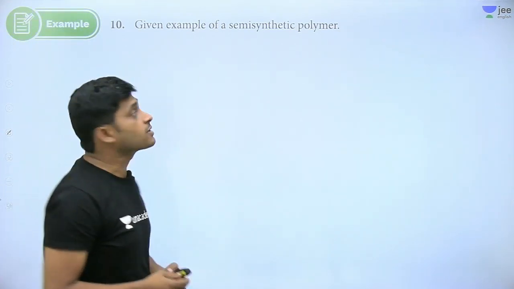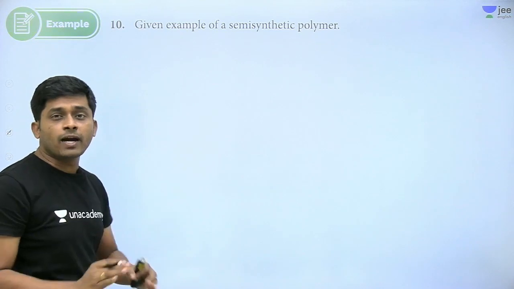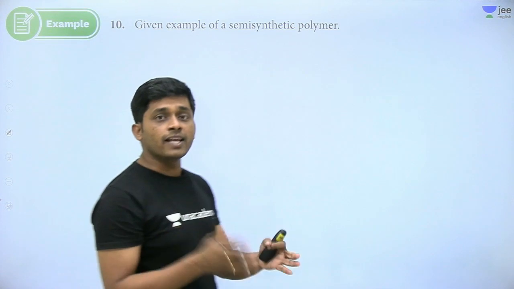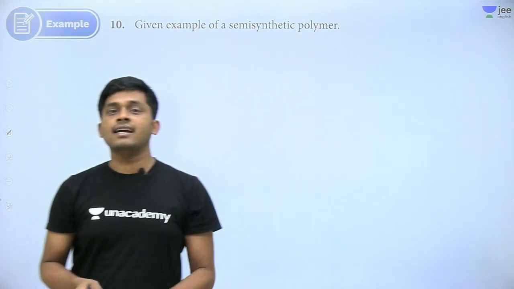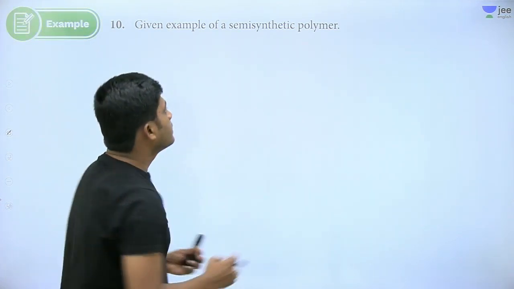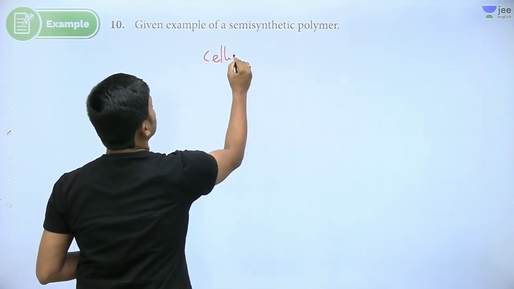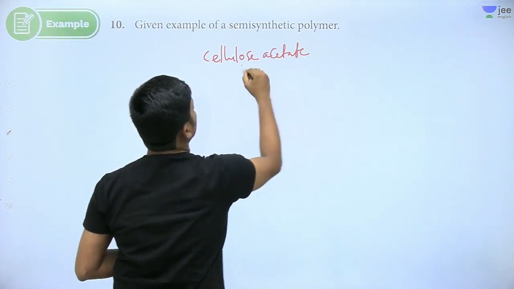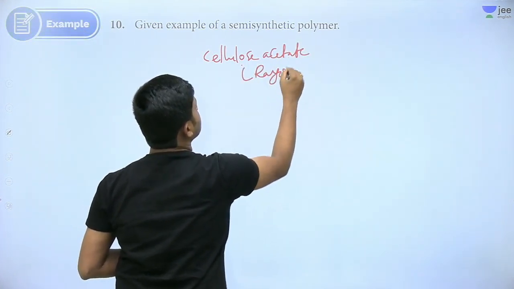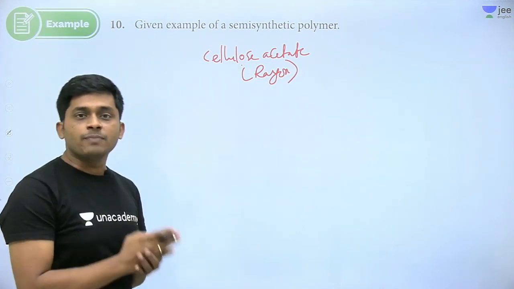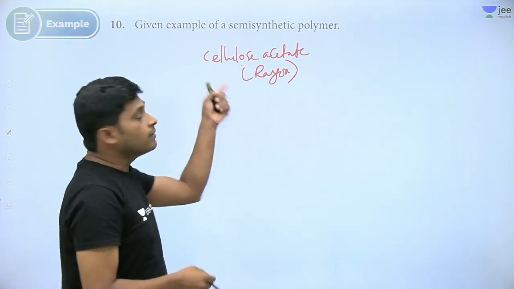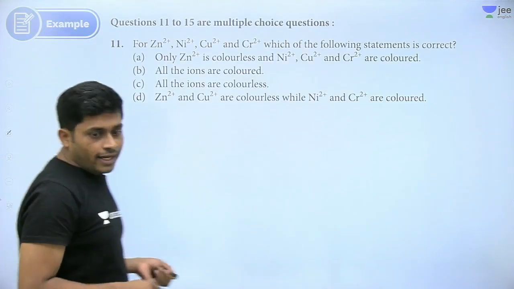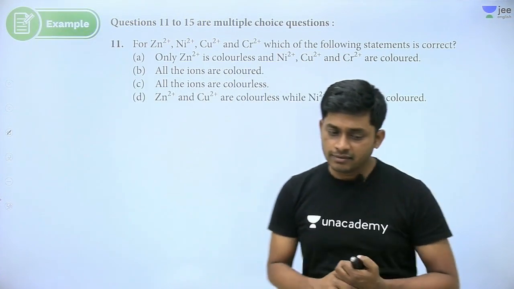Copper, zinc can show different oxidation number, but see here. Semi-synthetic polymer, one word answer. Semi-synthetic means natural polymer, we added extra chemical. Okay? So what is that? Cellulose acetate, or its name is rayon. Cellulose is natural polymer. We added acetate group, rayon. Correct? So any one example, right? Next question. This one.